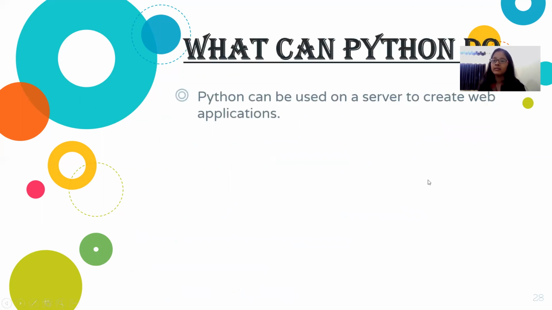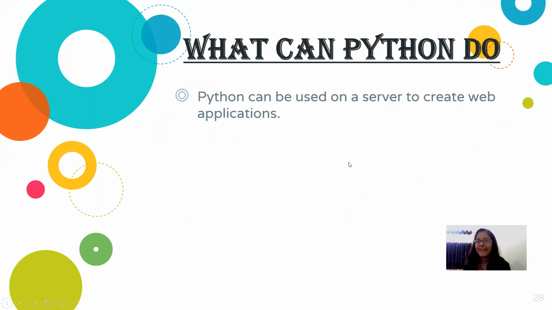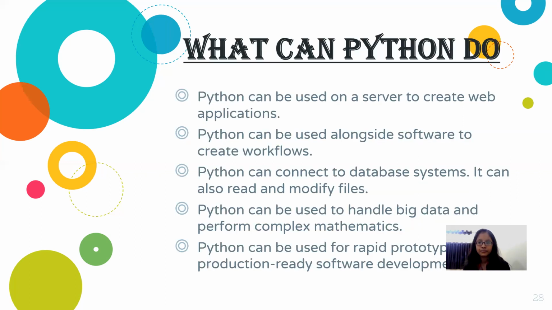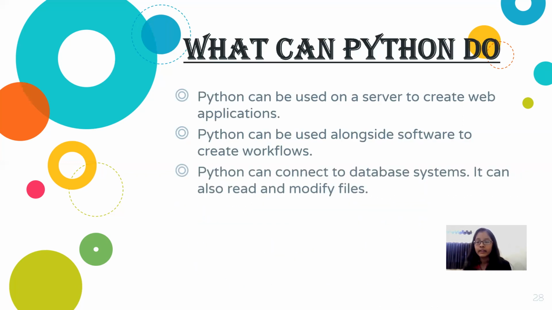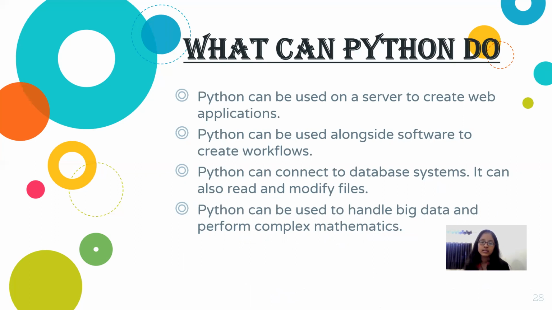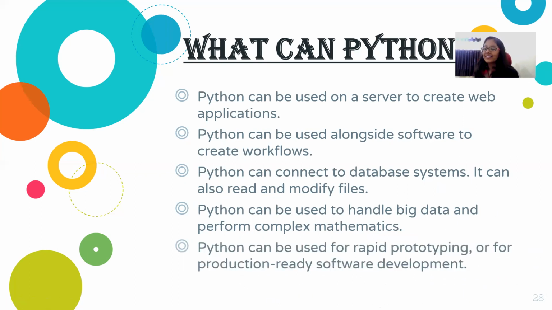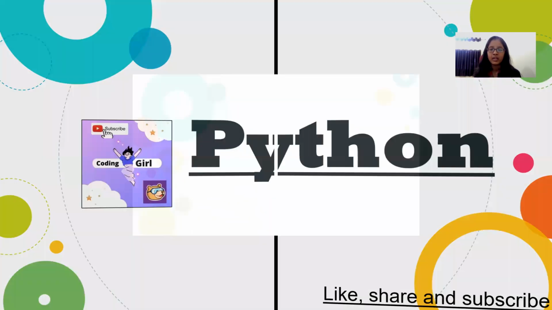Now, what can Python do? Python can be used on a server to create web applications. Python can be used alongside software to create workflows. Python can connect to database systems. It can also read and modify files. Python can be used to handle big data and perform complex mathematics. I have already told this. Python can be used for rapid prototyping or for production-ready software development. Sorry.